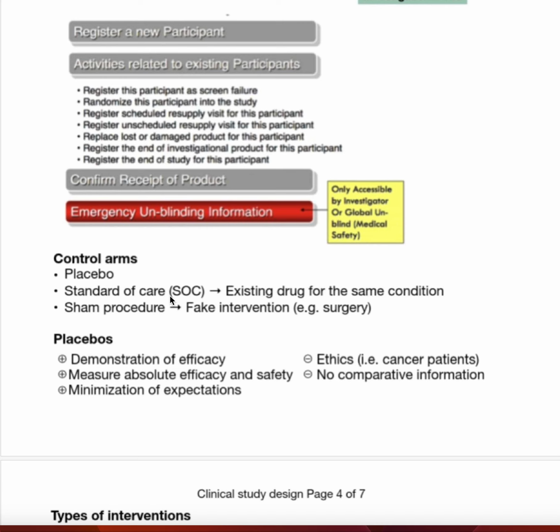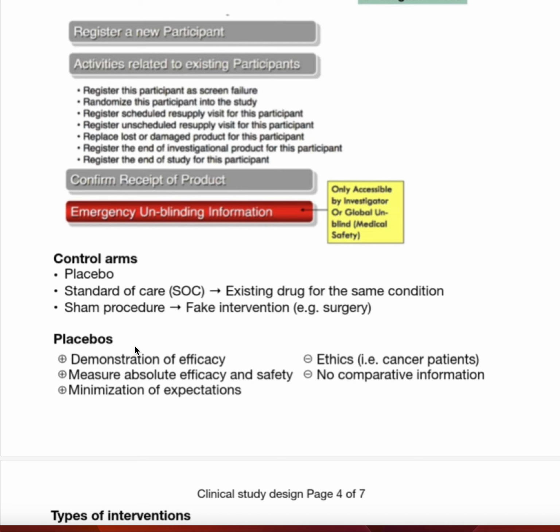In all of these, the participant thinks it's a new treatment, a new intervention, but it's not, and it has no effect on the patient. We just want to know what the results are and how the patient thinks about it, and how it affects their condition. I was just making a comparison between the control and the case. These are the control arms. If you think the only thing we give the control group is a placebo, you are wrong.